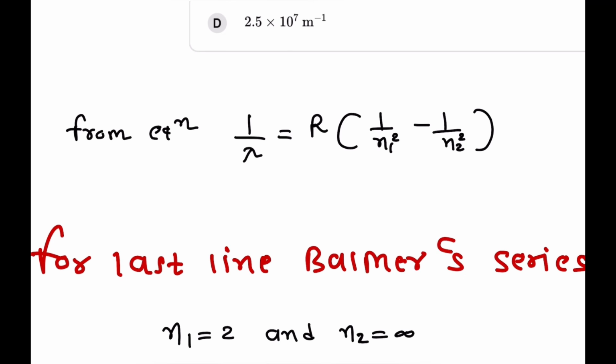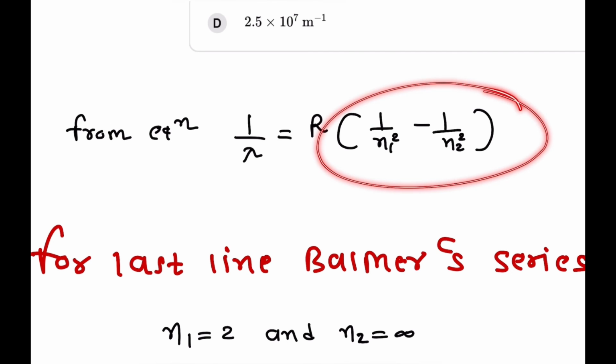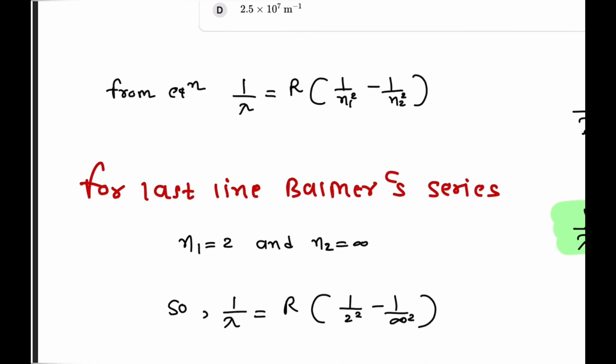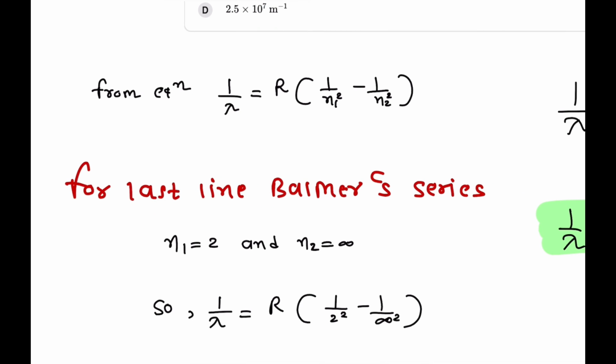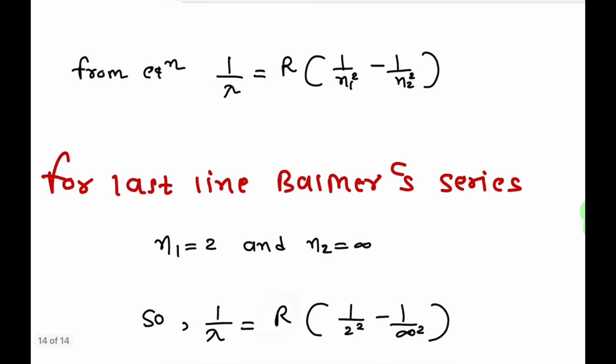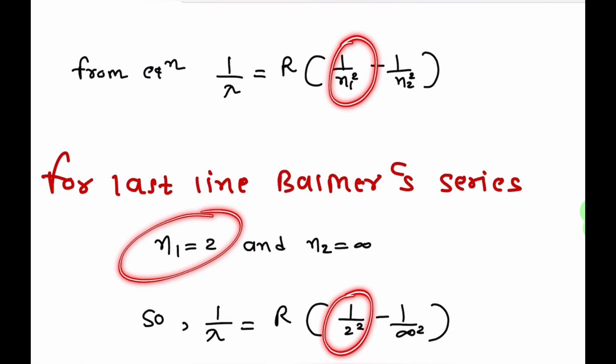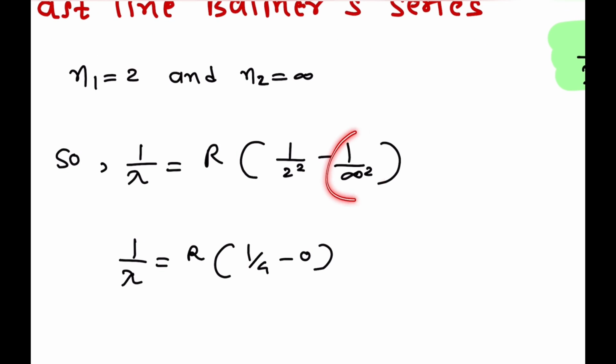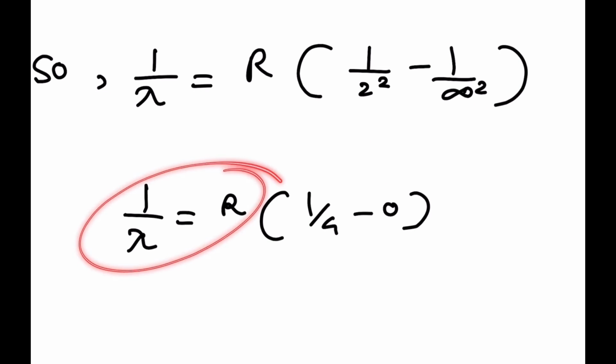First of all, the Rydberg formula: 1 upon lambda is equal to R, where R is the Rydberg constant, 10 raised to 7 meter inverse, times the bracket 1 upon n1 square minus 1 upon n2 square. For the last line in case of Balmer series, n1 is equal to 2 and n2 is equal to infinity. So in place of 1 upon n1 square we write 1 upon 2 square, and in place of 1 upon n2 square we write 1 upon infinity square. 1 upon infinity becomes 0. So 1 upon lambda is equal to R times 1 by 4 minus 0.